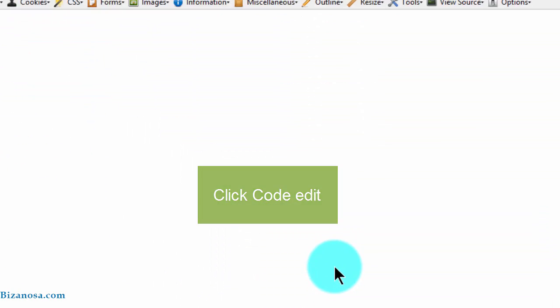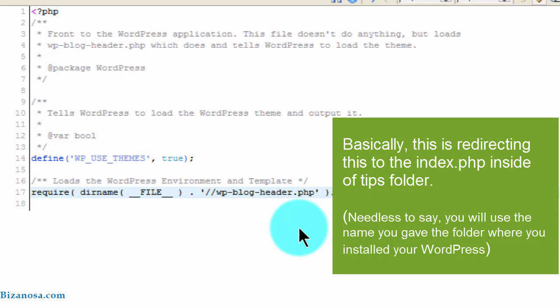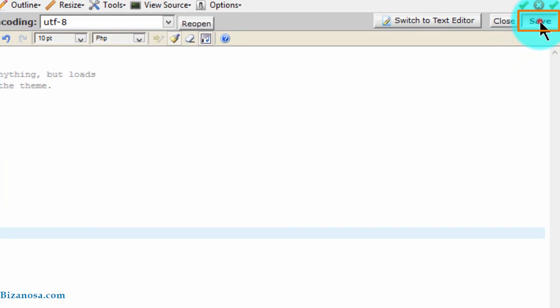Then I want to change this WP. I want to change this to go to tips. I will save this,